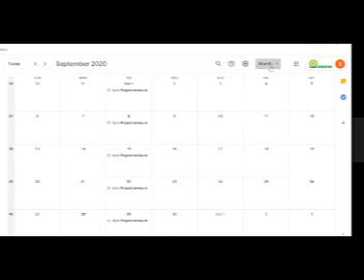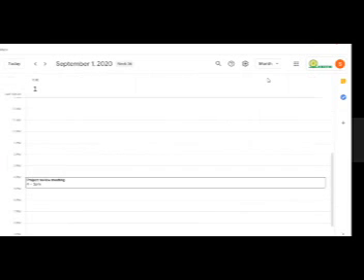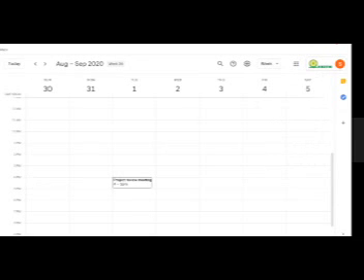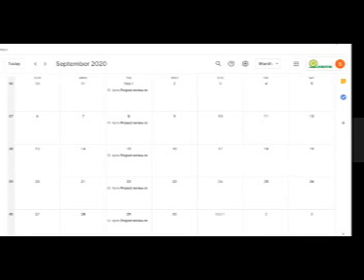You can select monthly view. If you want a day view, 1st of September, what will be there, 10 to 11, 11 to 12, 12 to 1, 1 to 2. So this is the day view. Week view, if you want a weekly view, then it will give you the week view as well. Next, month view. This is the most preferred one because you see everything here, and we can easily use this feature. Now let's say on 2nd of September, I have a meeting and I want to schedule that.